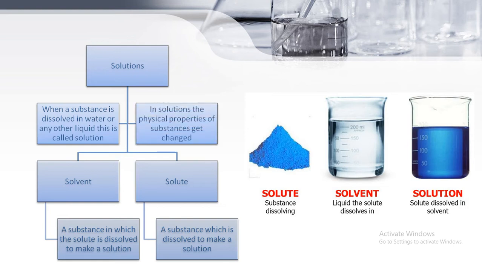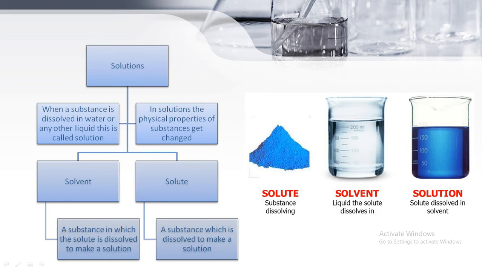In solutions, the physical properties of the substance change. If we add this blue powder into liquid water and stir it, the powder will dissolve into the water and the color will change. So a solution is formed, right? A solution has two components.